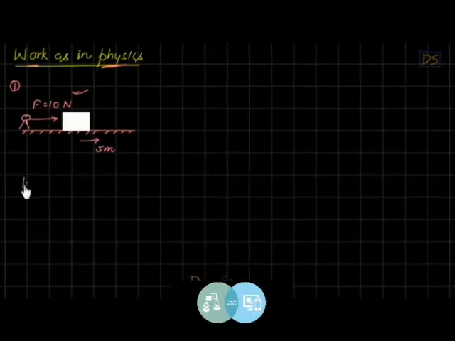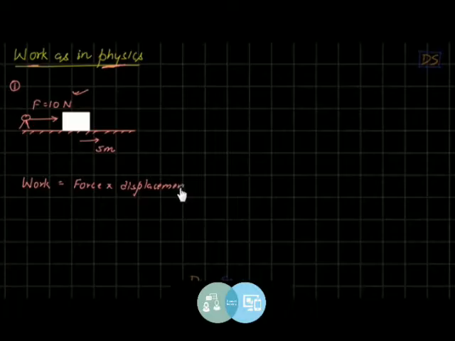So in this case, students, we have to calculate work. There is a very simple formula to calculate work, and it is force into displacement. Force into displacement, students. Now what is the value of force? That is 10 Newton. And what is the value of displacement here? You can clearly see 5. So in this case, we'll say that the work is 50.